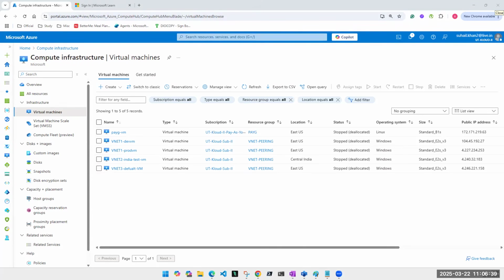Initially, we checked what is VNet, theory part, subnet, theory. I did show you a little bit of overview of VNet pairing, but it wasn't in depth like what we are going to cover today. Then we covered NSGs in the last session, so we are going to take the same order. Today we are going to start practicals with VNet, subnet, VNet pairing, VPN. I mean, it's a lot. I don't think we are going to cover NSG today or tomorrow, but this is the order we are going to take. So maybe next week we are going to cover the NSG practicals, right?